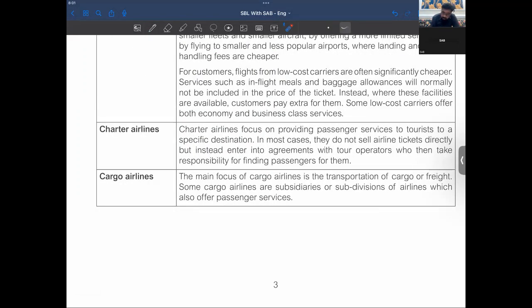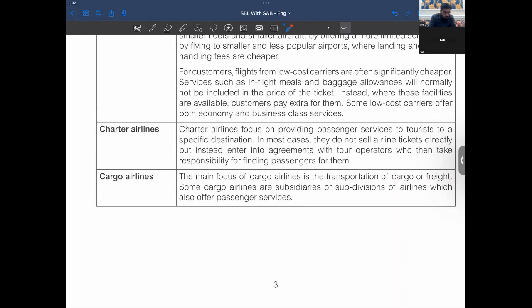Charter airlines focus on providing passenger services to tourists to specific destinations. In most cases, they do not sell airline tickets directly, but instead enter into agreements with tour operators. And tour operators are basically the ones who take responsibility for finding passengers for them. Then we have cargo airlines. The main focus of cargo airlines is the transportation of cargo or freight. Some cargo airlines are subsidiaries or subdivisions of airlines which also offer passenger services, right?